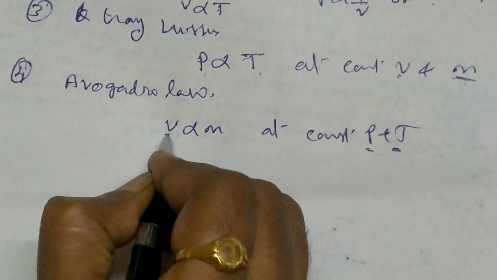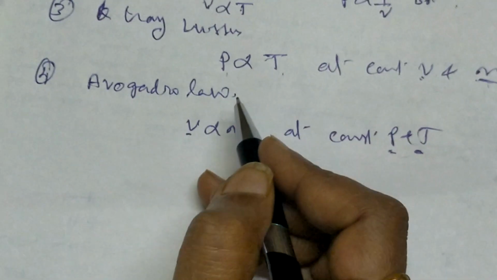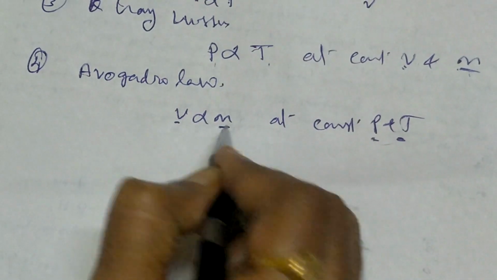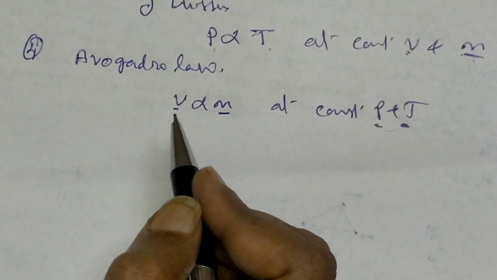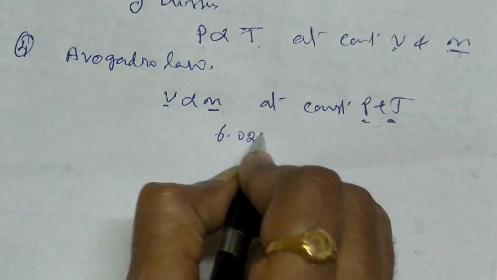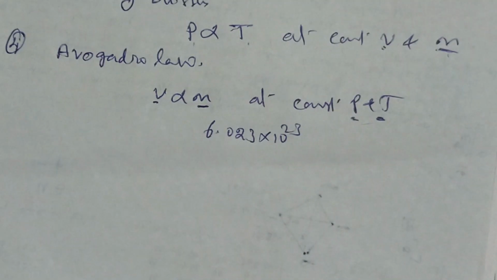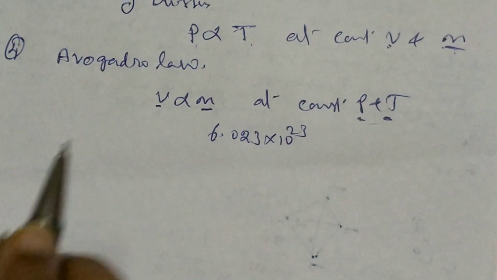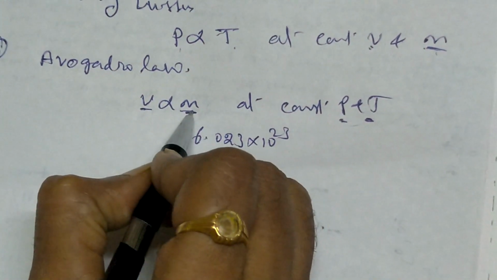When the volumes of two gases, or any number of gases, are equal, their number of moles is the same. In each mole you will have the same Avogadro number of molecules, that is 6.023 into 10 to the power 23 molecules, that we have seen as a mole. So this is the relation between V and n.